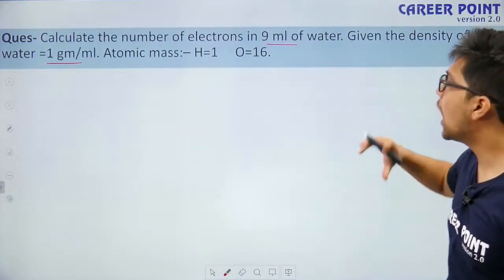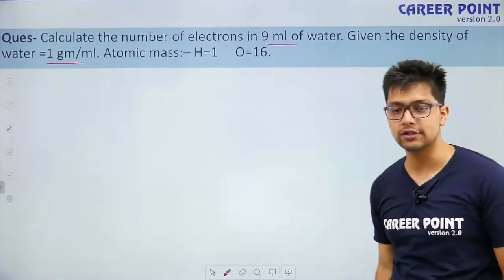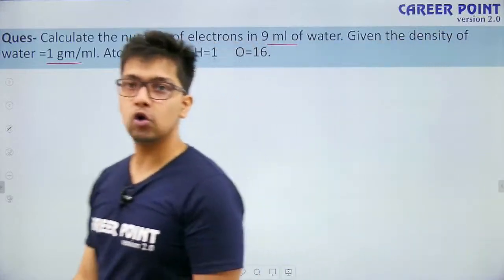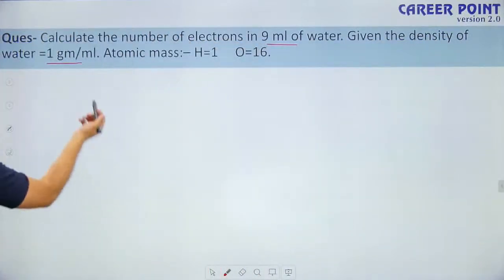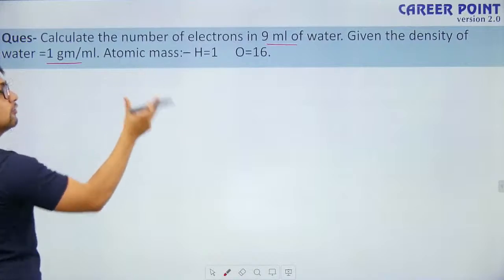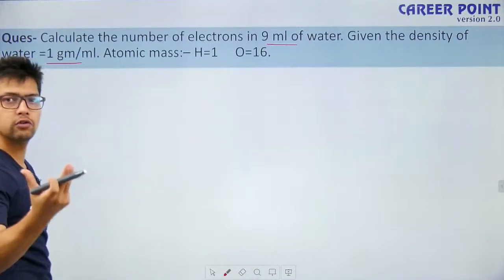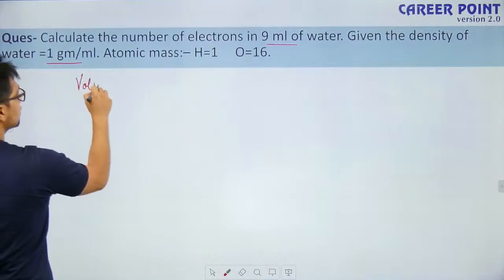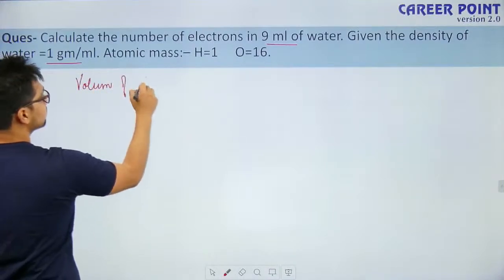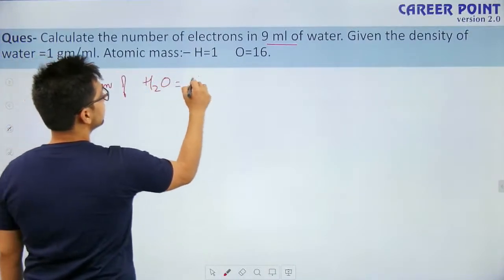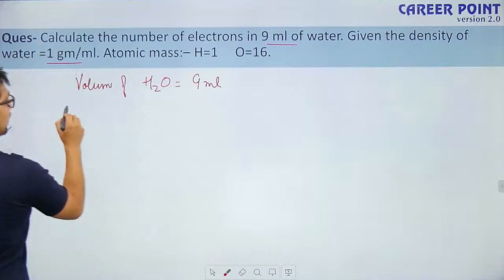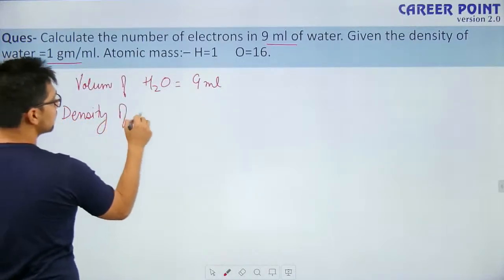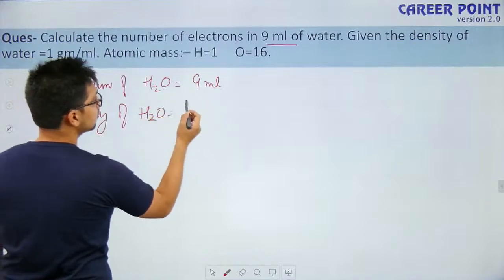So how do we proceed with these types of questions when the volumes are given? We are clear with the roadmap: we have to find somehow the number of moles. What are we given? We are given the volume of water, which is 9 ml. And we are also given the density of water.